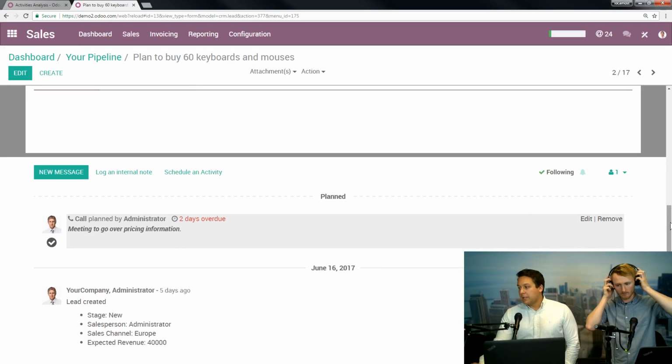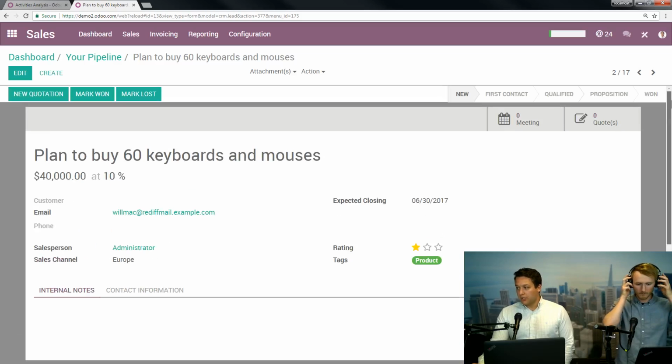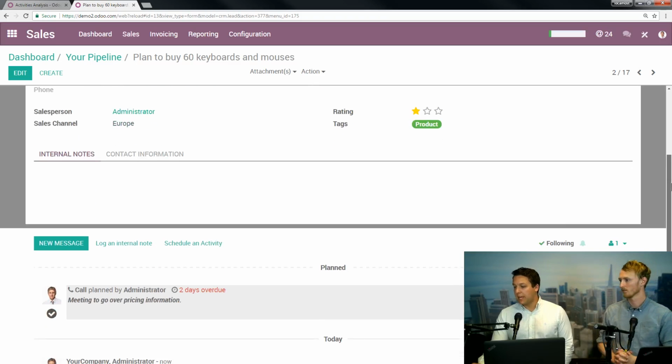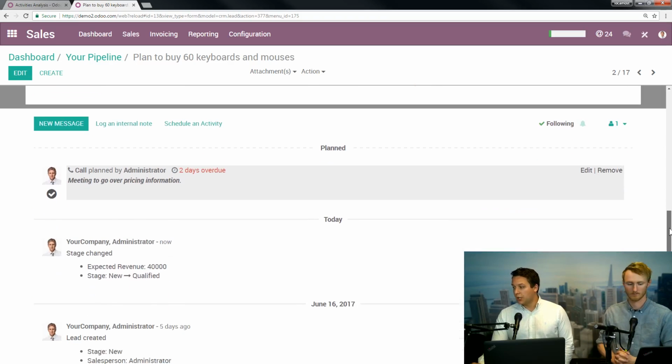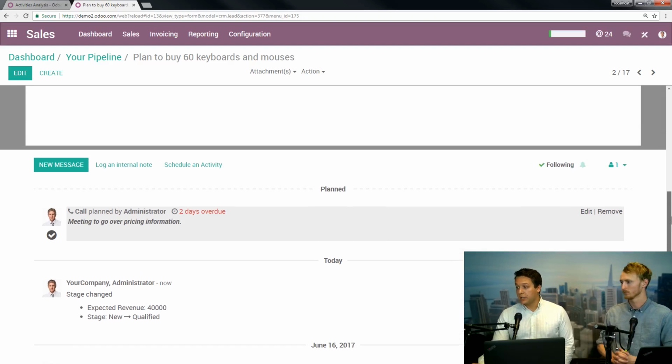anything that happens, anything that I do to this form right here, let's say I move it over to qualified, for example. What's going to happen is the system is then going to timestamp and date any change that happens to it. You can see that now, and who did it as well. So you're always going to have a nice chronological view of everything that's happened here. And that's going to be transparent to everybody.